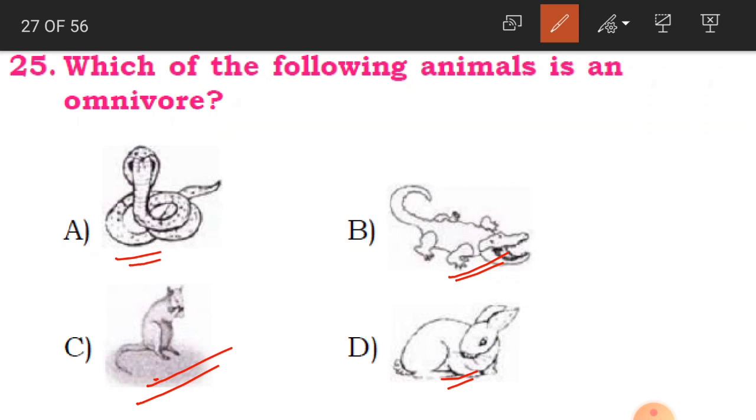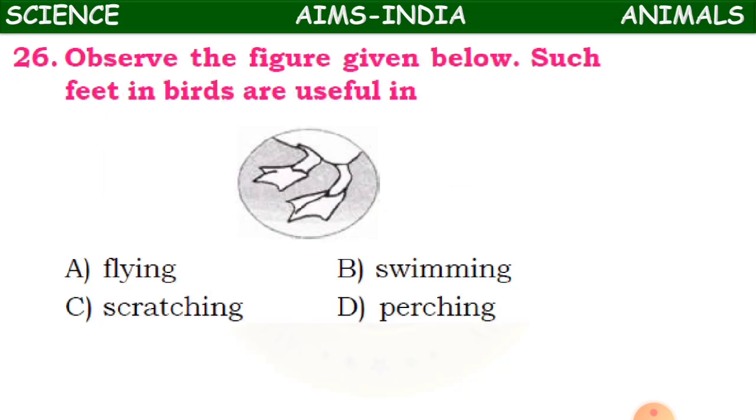Snake, is it an omnivore children? No, it is a carnivore. Even crocodile also. Rabbit is a herbivore, it eats only plant food. And what is remaining? Squirrel. Squirrel eats mostly plant food, but sometimes it also eats small birds and insects. So that is why we call a squirrel an omnivore. C option is our correct answer. Clear children?